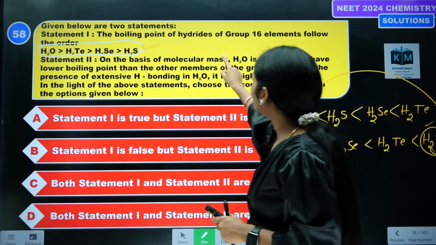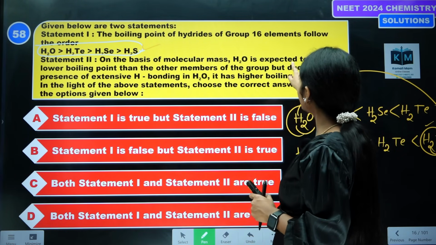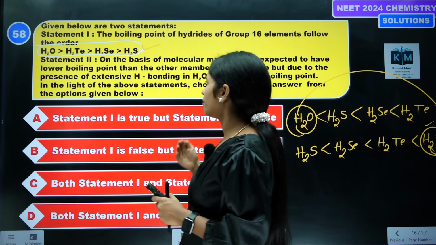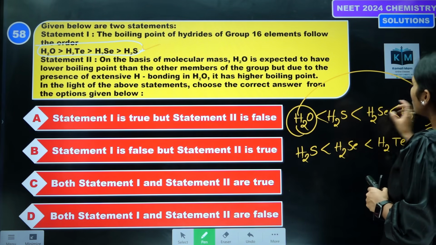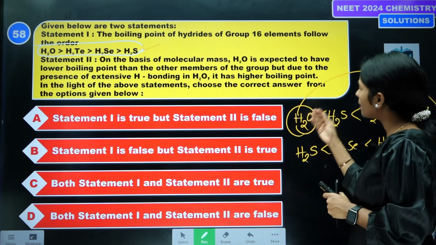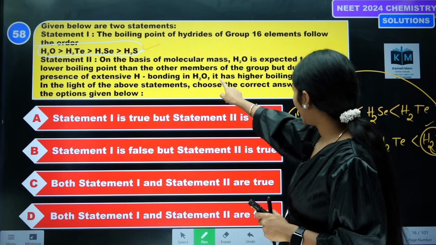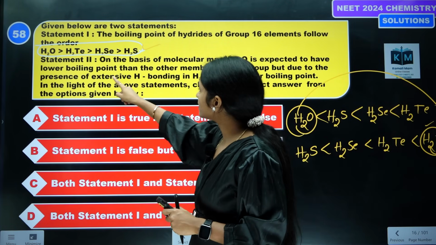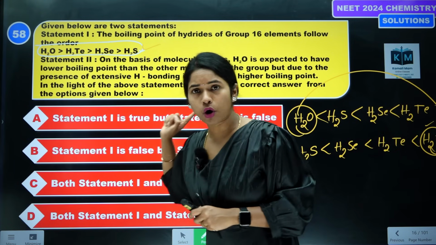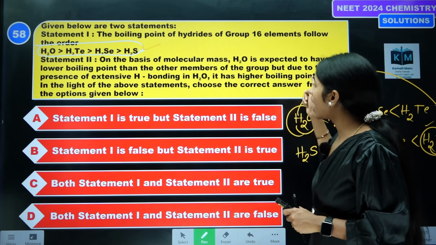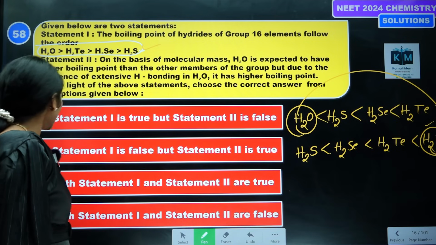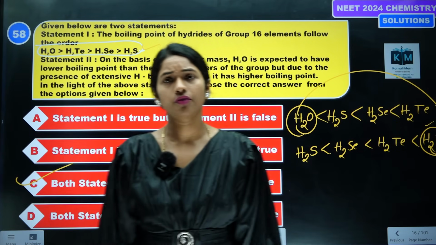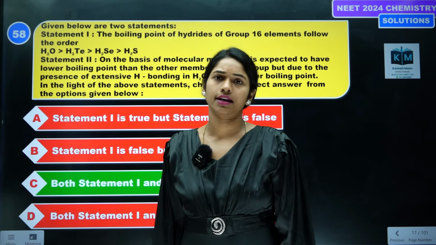On the basis of molecular mass, H2O is expected to have a lower boiling point, since top to bottom it should increase. But because of the presence of extensive hydrogen bonding in water, it has a higher boiling point when compared to the others. So in this option, both statement 1 and statement 2 are correct answers.